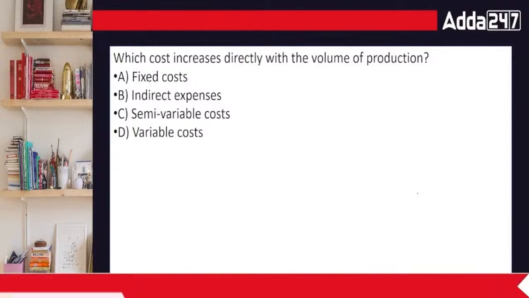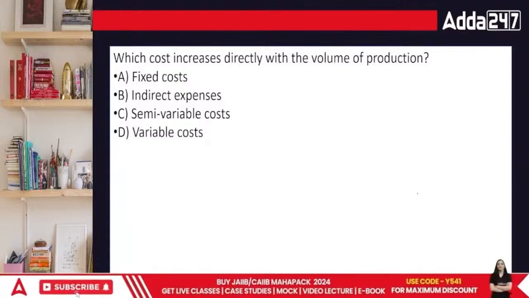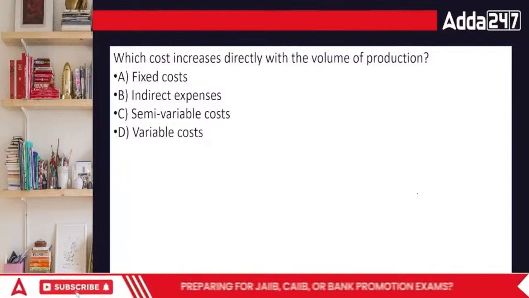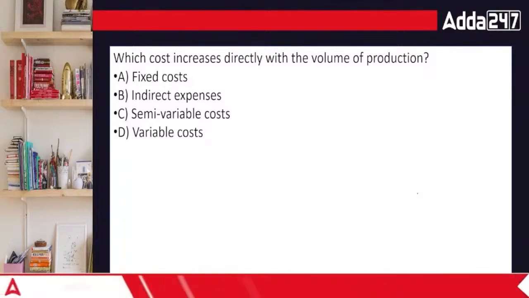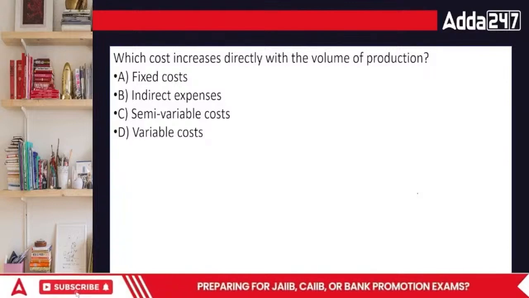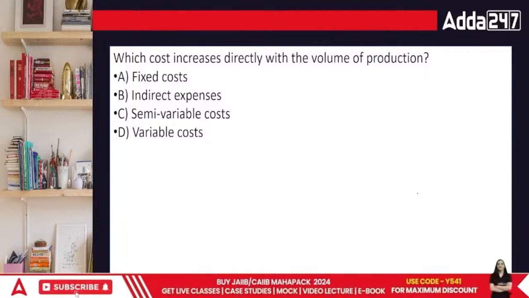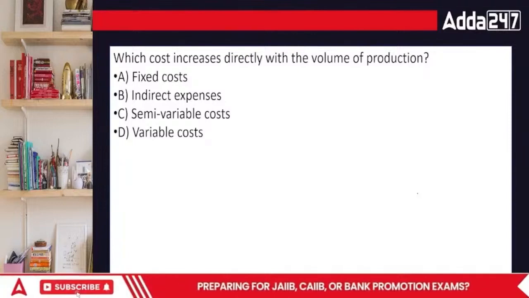Okay, what cost increases directly with the volume? Everyone, if I produce more, what will happen? If I produce more, obviously my raw material cost will be more. My labor will be working harder. Right? So can I say at this point of time that fixed cost will remain the same?